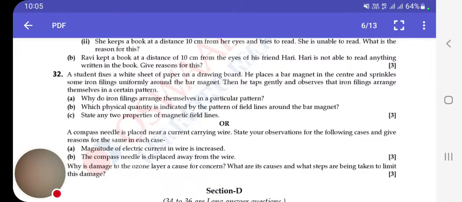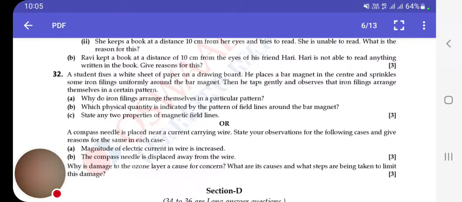Second is, which physical quantity is indicated by the pattern of field lines around the bar magnet? Answer will be the physical property indicated by the arrangement is the magnetic field produced by the bar magnet. Third, state any two properties of magnetic field lines. Magnetic field lines never intersect. Magnetic field lines are closed curves.